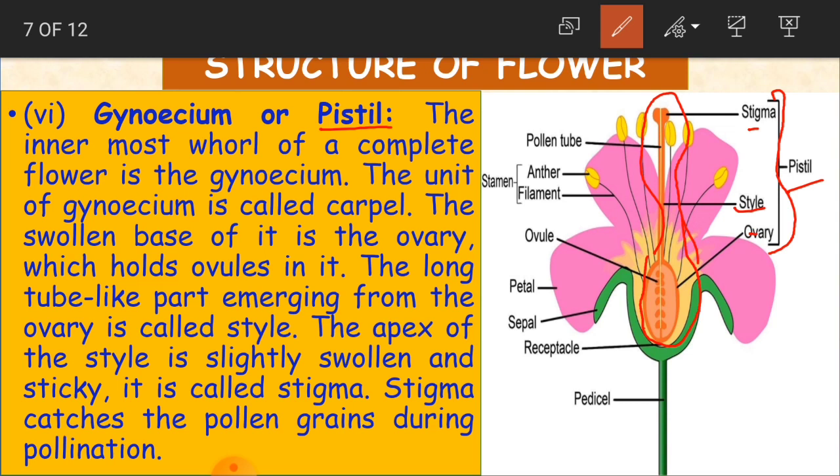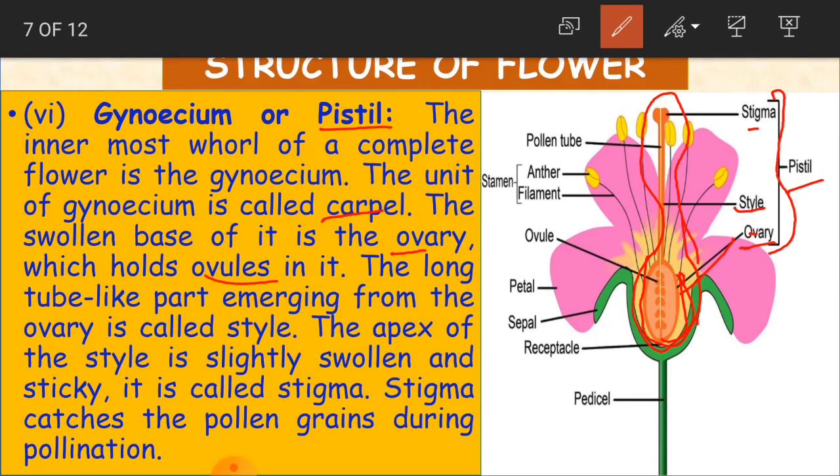The unit of gynoecium is called carpel, and the swollen base of it is the ovary. Here, children, the swollen base at the bottom, inside the flower, is known as ovary. See here, it is this part, and it holds ovules in it. What do you have in the ovary? It has got ovules.